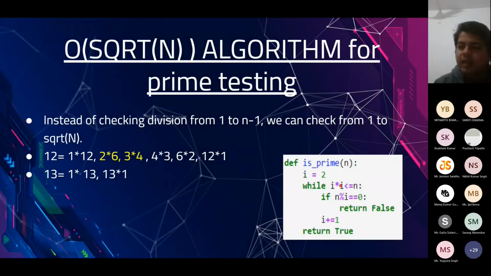Rather than writing i into i less than or equal to n, you could simply write i into i less than or equal to square root of n in the condition of the while loop. But eventually both mean the same. So we check that as long as this condition holds true, if we are able to find any number which divides n, then we return false. It's not a prime number. And if you are not able to find one, then it's a prime, so we return true.